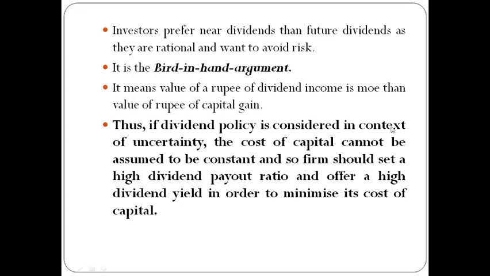Thus, if the dividend policy is considered in the context of uncertainty, if you are considering the risk in your dividend policy, the cost of capital cannot be assumed to be constant, and so firms should have a higher dividend payout ratio. So they are paying more and more dividend and offer a high dividend yield in order to minimize their cost of capital. It means they are trying to reduce their risk by paying more dividend to the shareholders, because the shareholders prefer to have dividend in their hand rather than the gain which they are getting out of their investment in the future time period. Thank you.